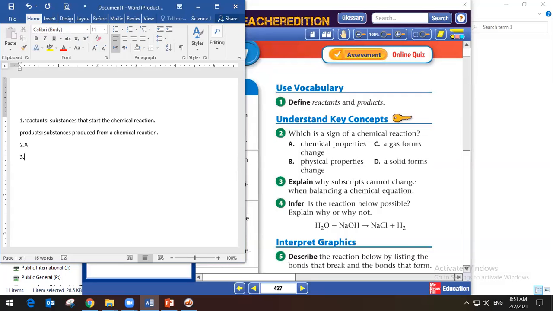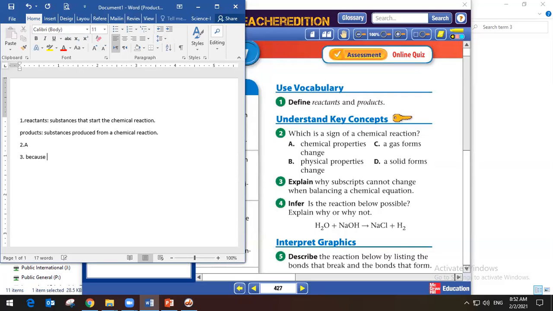Okay, let's pass to question number 3. Here, explain why subscripts cannot change when balancing a chemical equation. Yes, Maya? Why can we not change the subscript when we balance the chemical equation? Because if the subscript is changed, the whole substance will be changed. Yes, it will be different.